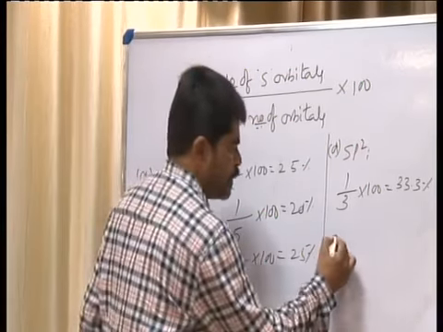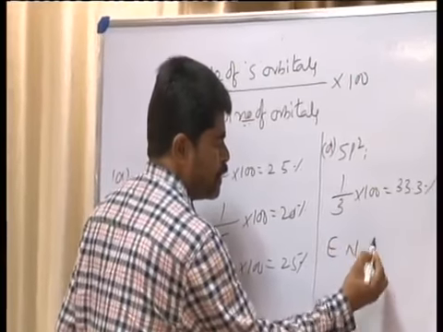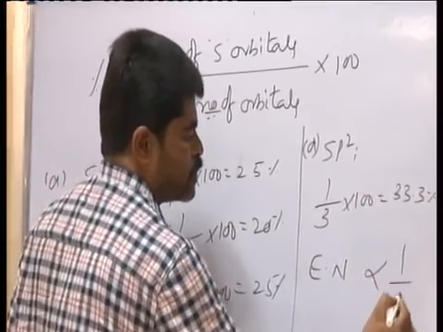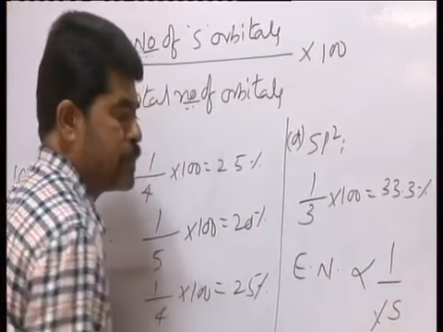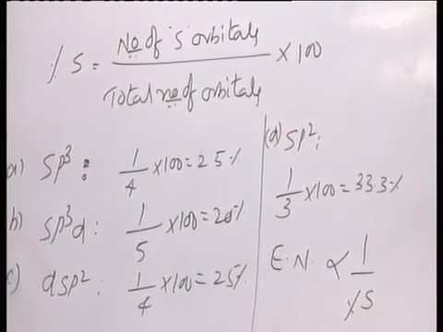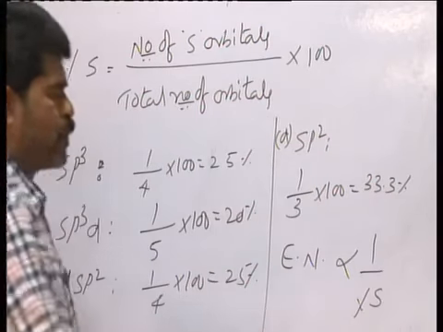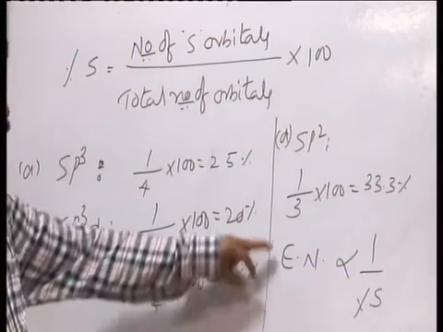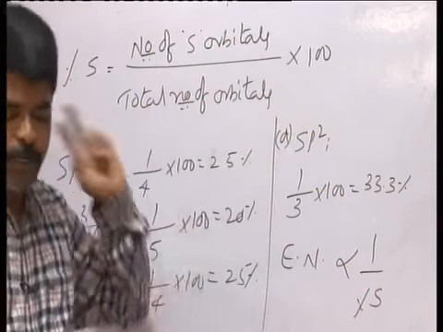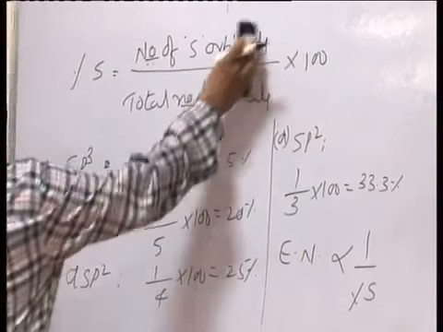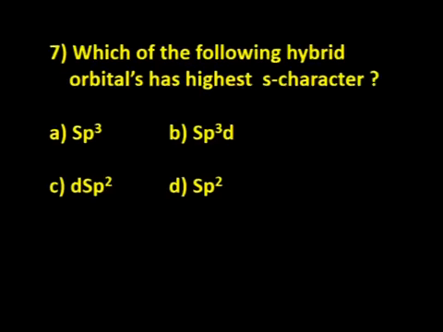That is, electronegativity is inversely proportional to percentage of s character. Lower the percentage of s character, higher the electronegativity. Hence sp is more electronegative compared to sp2, compared to sp3. So the correct option is D here.